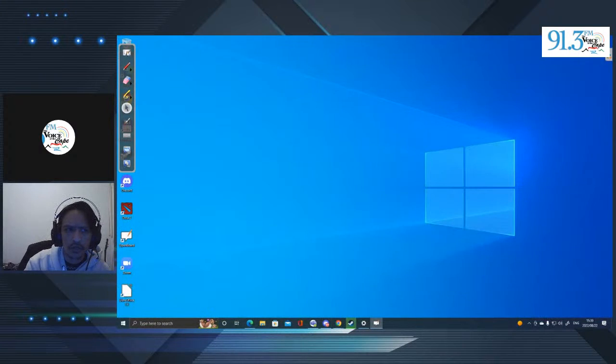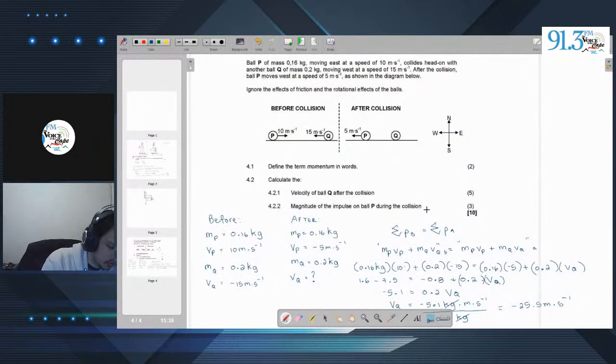Let's just go back. Is 0.16 times 10 is 1.6? That's right. 0.2 times 15 is 3. Ooh, that's where my error came in. So this is supposed to be 3, not 7.5. How did that come out as 7.5 on my calculator earlier? Okay, so this is negative 3.